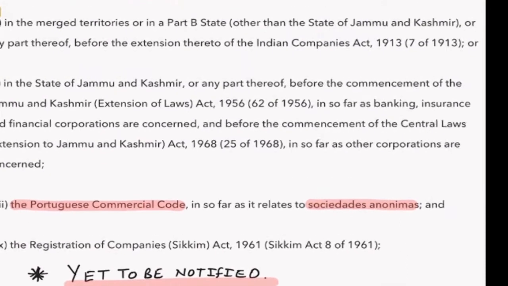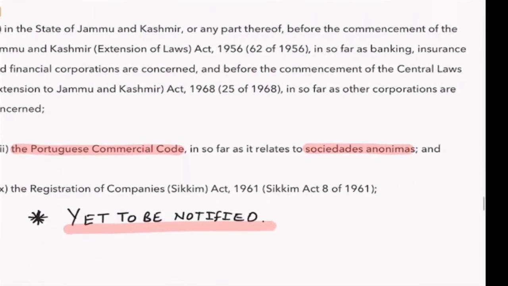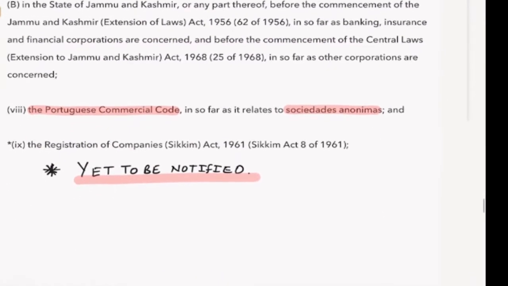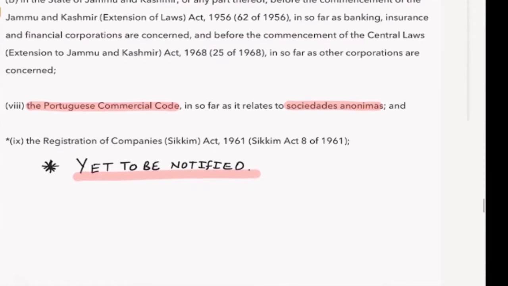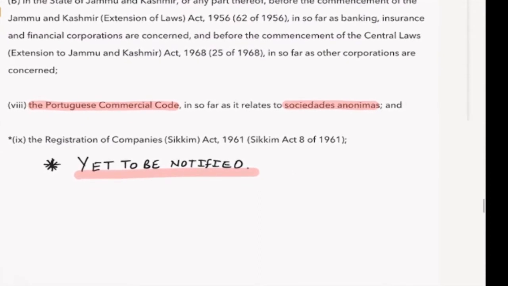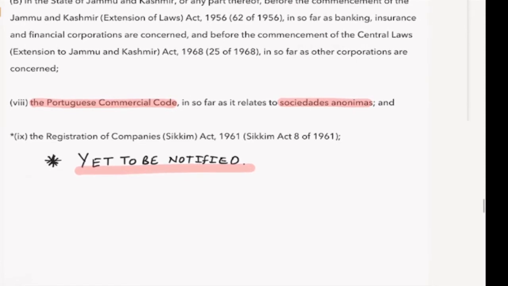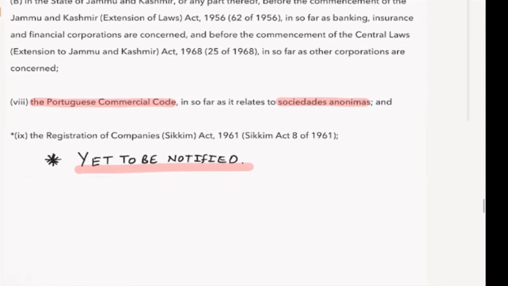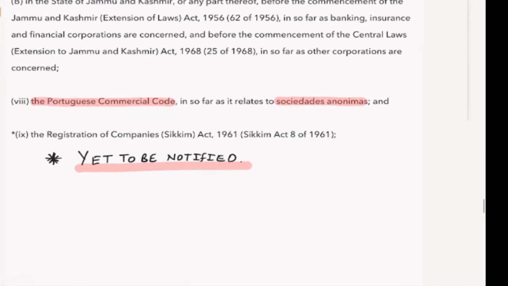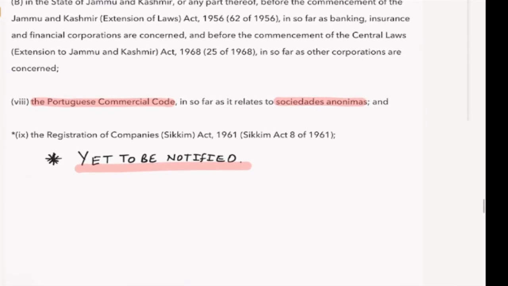All these provisions are there. We don't have to go to each one of them, but I'm just trying to make you understand what all the things are. If you look at this, the Portuguese Commercial Code: Goa was ruled by the Portuguese, right? And at that time, if any company was incorporated and it is still there, even to them this Act will apply.